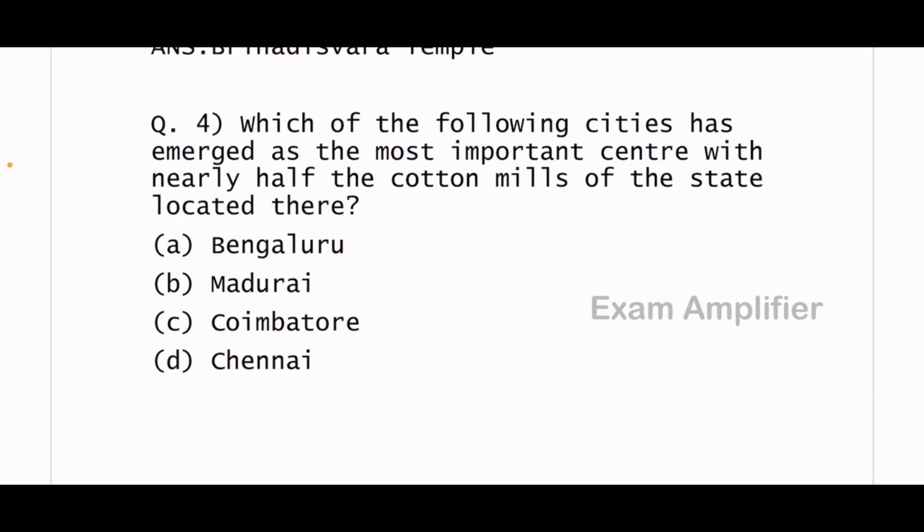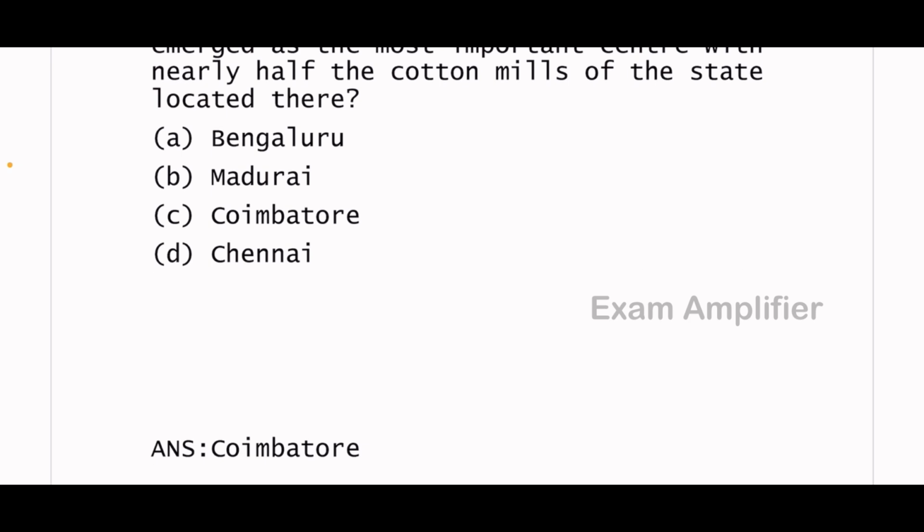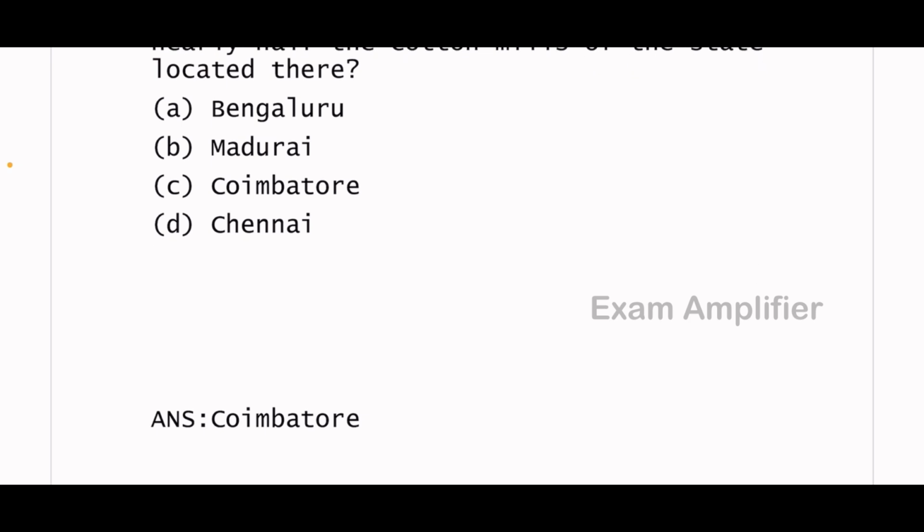Fourth question. Which of the following cities has emerged as the most important center, with nearly half the cotton mills of the state located there? The answer is Coimbatore.